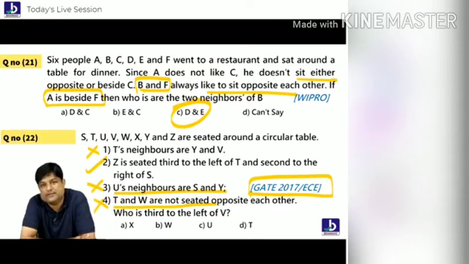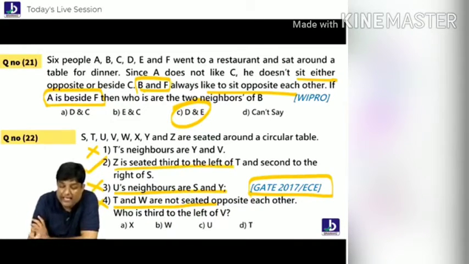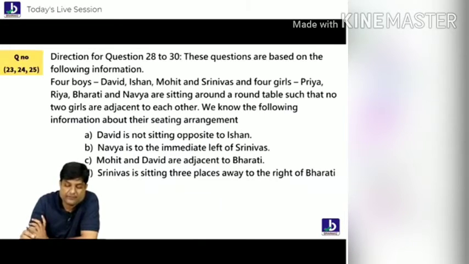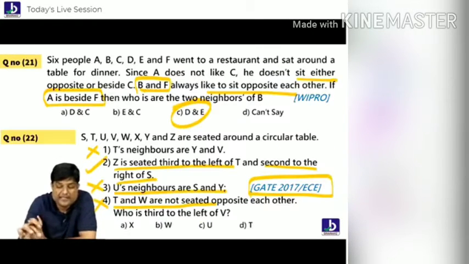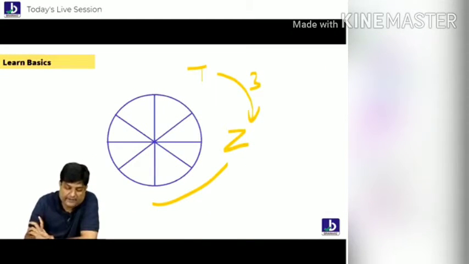Understanding, everybody? It's a GATE 2017 question. Who knows, in GATE this kind of question might appear somewhere else. So students, what is said is that Z is third left of T. Listen everybody. Z is third left of T, and also Z is second right side of S.